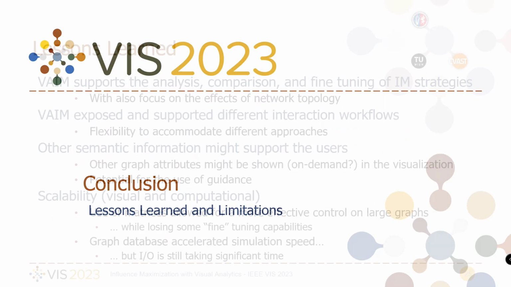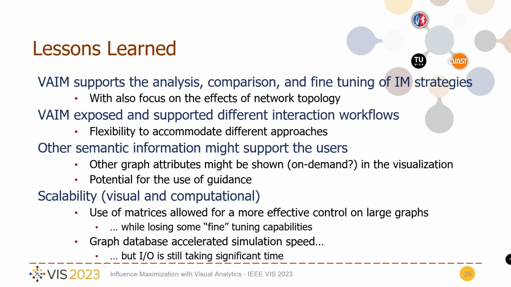In conclusion, we show that VAME supports the analysis, comparison, and fine-tuning of influence maximization strategies. Also, during the case studies, we showed how VAME supported different interaction workflows. We also believe, however, that other semantic information might support the users in the future, for example, providing new other graph attributes in the visualization. Visual and computational scalability deeply influenced many of our design decisions and still represent worthwhile future research directions.